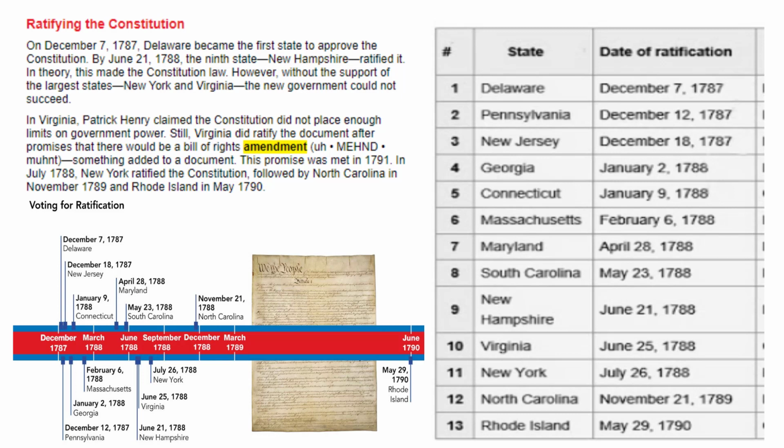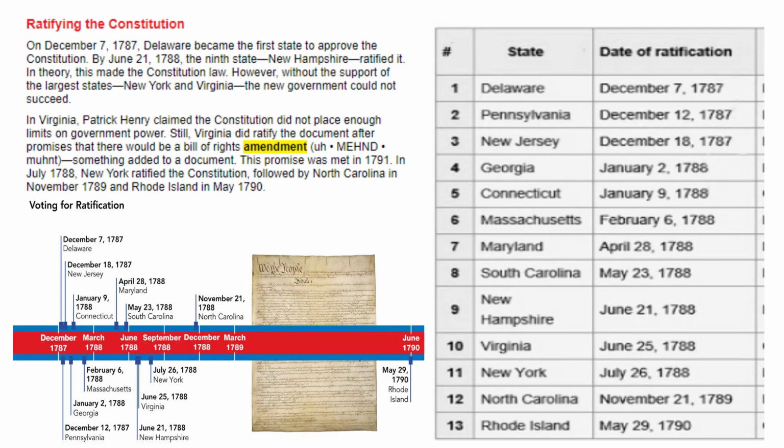In Virginia, Patrick Henry claimed the Constitution did not place enough limits on government power. Still, Virginia did ratify the document after promises that there would be a Bill of Rights amendment, something added to a document. This promise was met in 1791. In July 1788, New York ratified the Constitution, followed by North Carolina in November 1789 and Rhode Island in May of 1790. And there you have the 13 states all ratifying the Constitution, eventually with Rhode Island being the last.